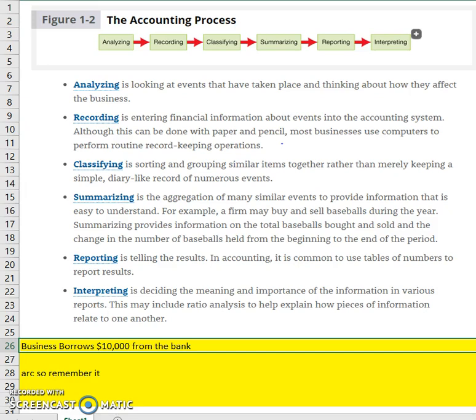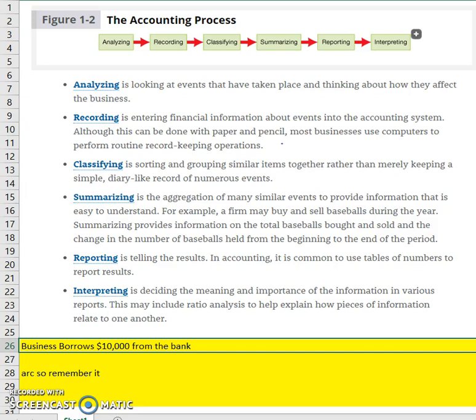All right, so what's an easy way to remember it? I came up with this little sentence to help us. ARC, so remember it. All right, so ARC stands for analyzing, recording, and classifying. And then so remember it is summarizing, reporting, and interpreting.